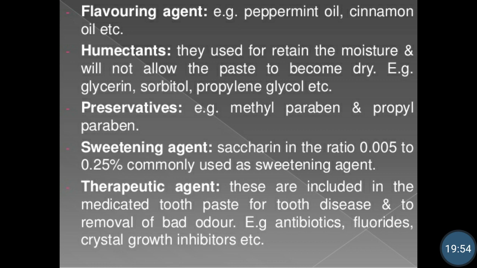Okay, so there are chances of the toothpaste getting dried out when it comes in contact with air. So to avoid the drying of toothpaste, different humectants are added, and the humectants help to retain the moisture and prevent the drying of toothpaste. Also it helps in mixing the solid ingredients. Okay, and the humectants used are glycerin, sorbitol and propylene glycol, and they are used in a concentration of 5 to 10%.